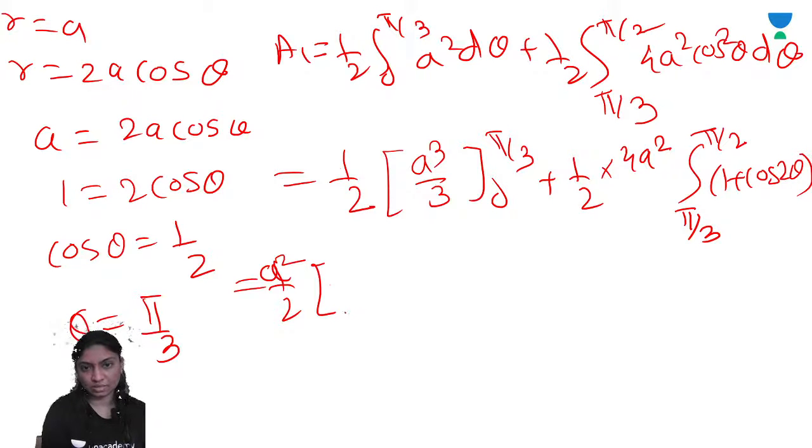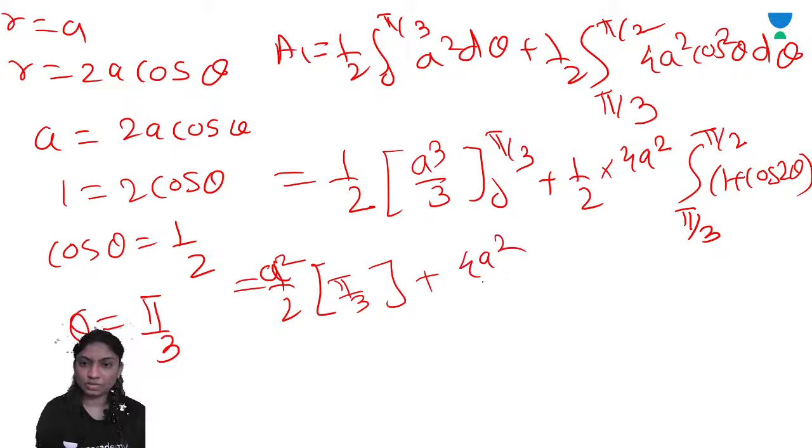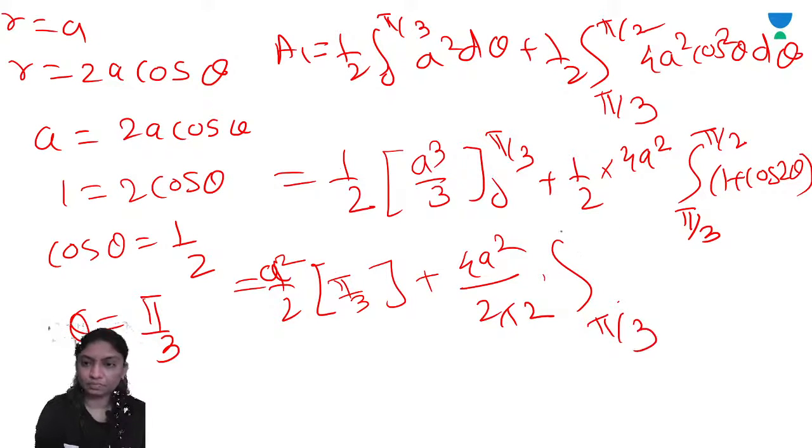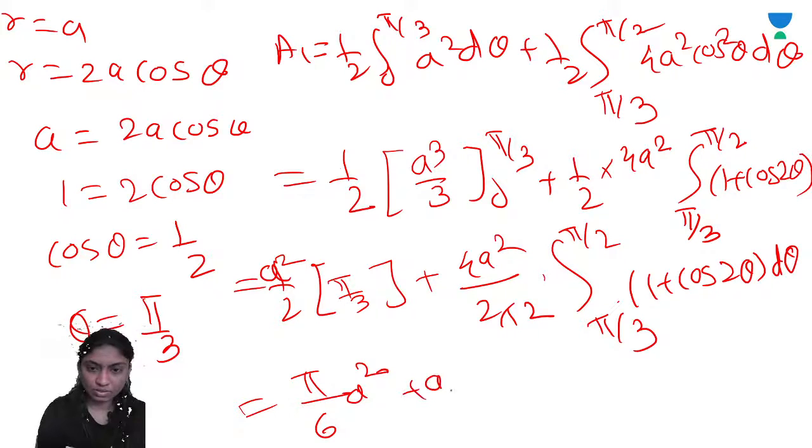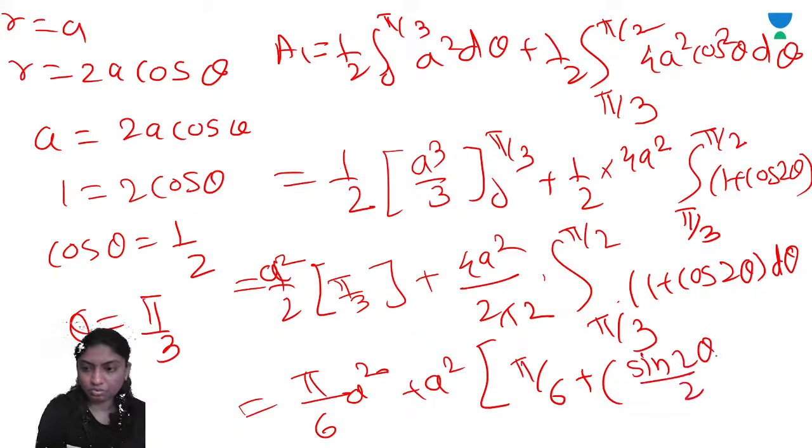Plus 4A square by 2 into 2, integral from pi by 3 to pi by 2 of 1 plus cos 2 theta d theta, equal to pi by 6 A square plus A square into theta plus sin 2 theta by 2 from pi by 3 to pi by 2.